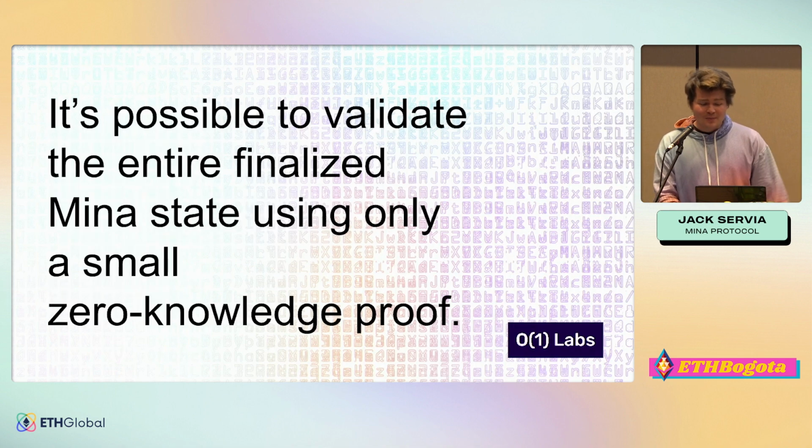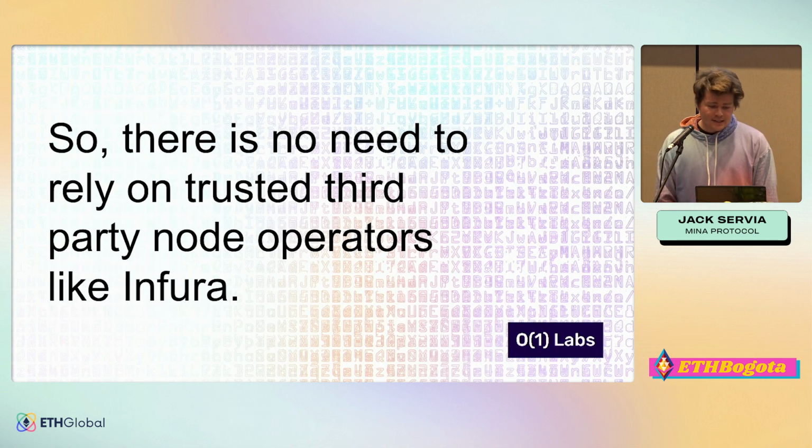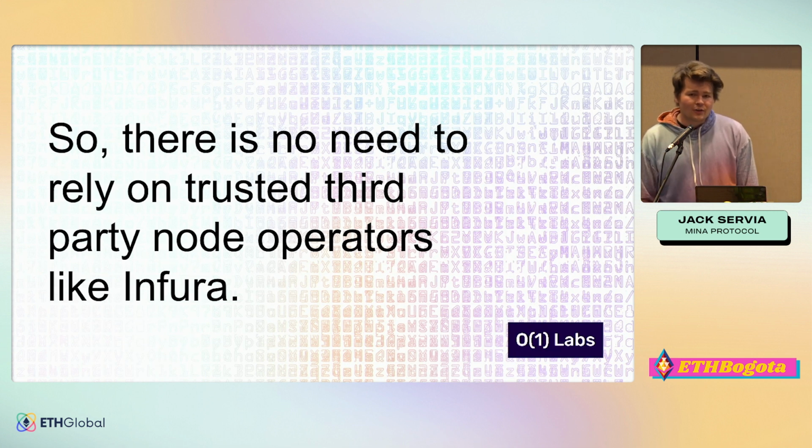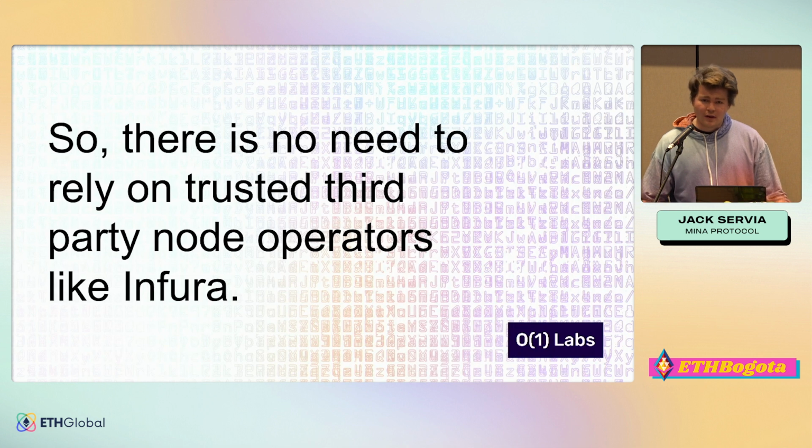Decentralization. It's possible to validate the entire finalized Mina state using only a small zero-knowledge proof. And so what that means is that there's no need to rely on trusted third-party node operators like Infura. Right now, ChainSafe is working on an implementation of a wallet that will basically be a full Mina node, with no additional security concessions.